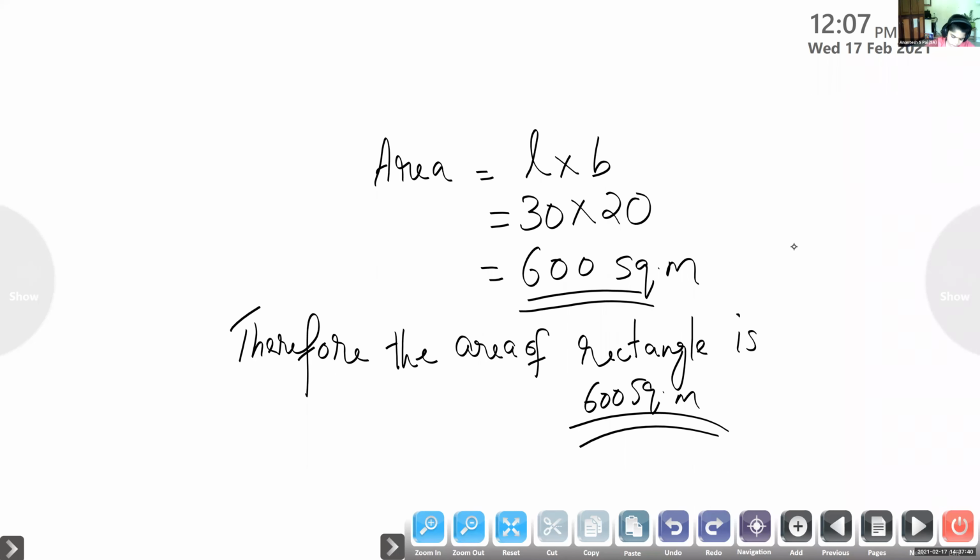Area of rectangular hole. Okay, Chinmay? The breadth, length, and volume of a matchbox are 3 centimeter, 5 centimeter, and 15 cubic centimeter, respectively. What is the height of the matchbox? So, what is given?